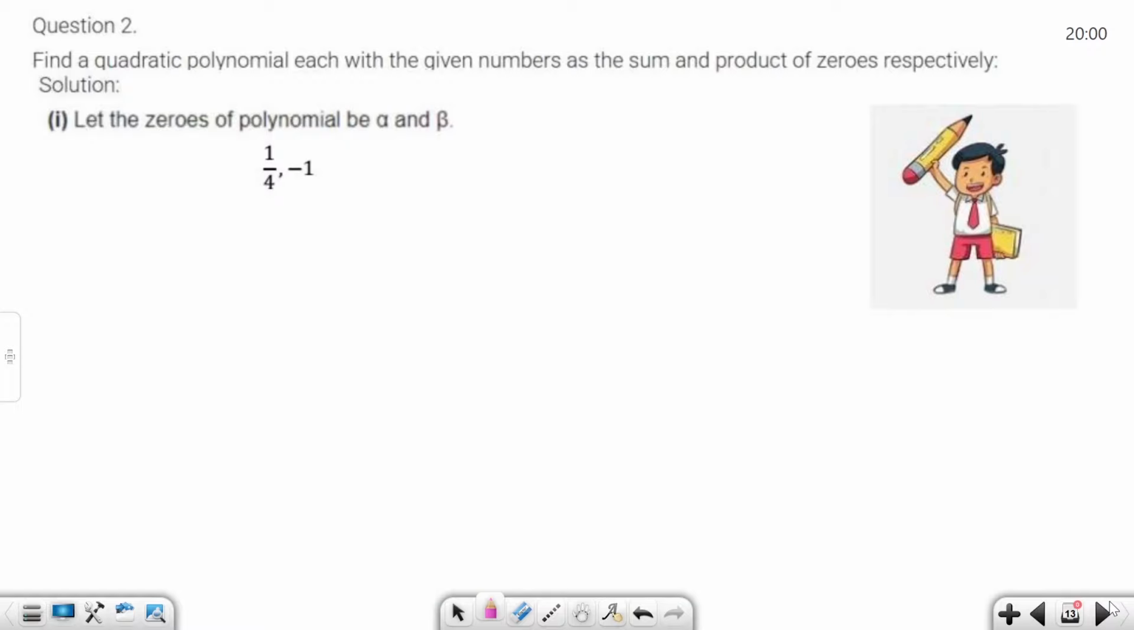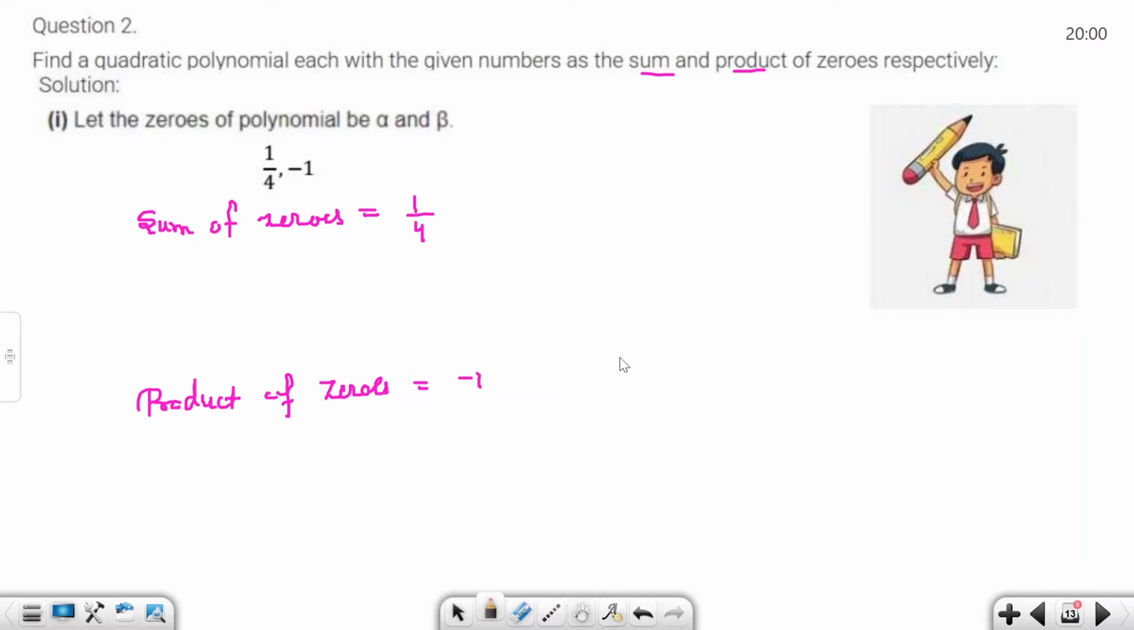Find a quadratic polynomial each with the given number as the sum and product of zeros. So sum and product of zeros are given. First sum, second product. So write here first, sum of zeros is 1 by 4. Second thing, product of zeros is minus 1.